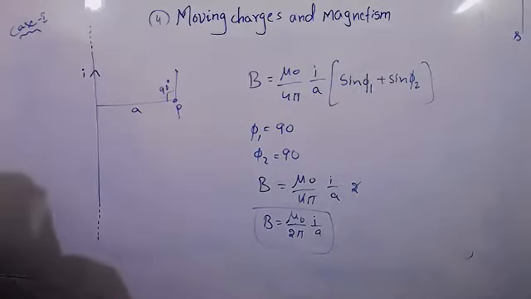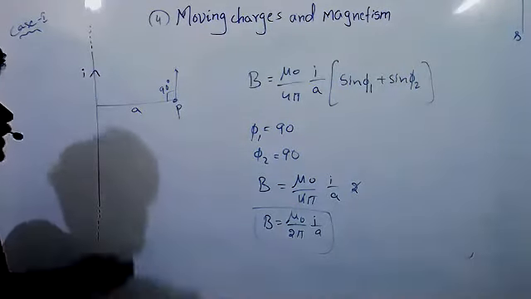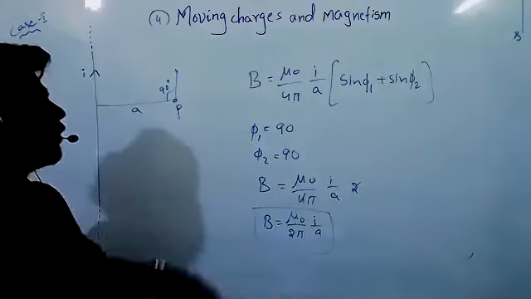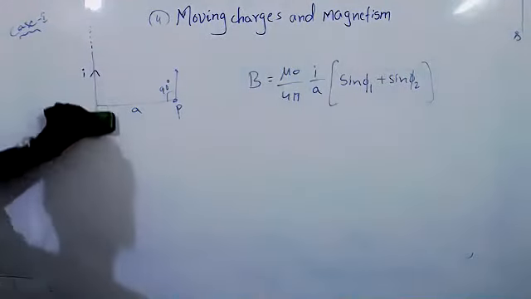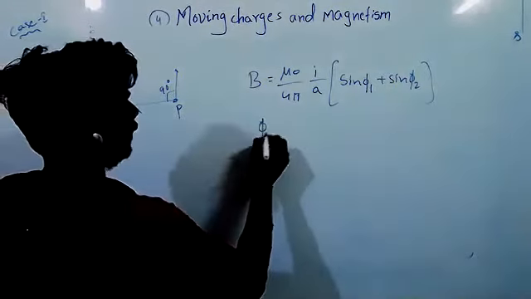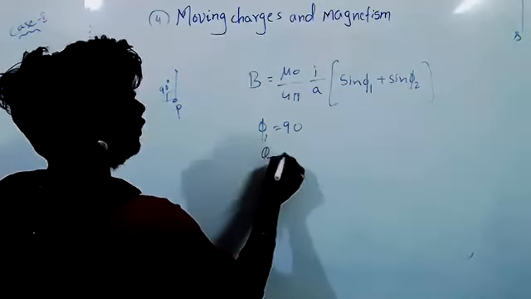Semi-infinite, calculate. Semi-infinite means what will you take? It is infinite. Infinite means phi 1 will be 90, phi 2 will be 90. Now semi-infinite. Semi-infinite means this is the semi-infinite, right? So 90 and 0 degree. Yes, phi 1 take 90, phi 2 take 0.